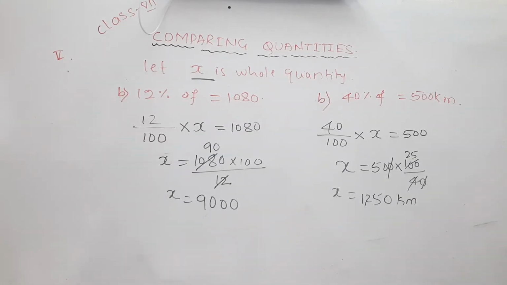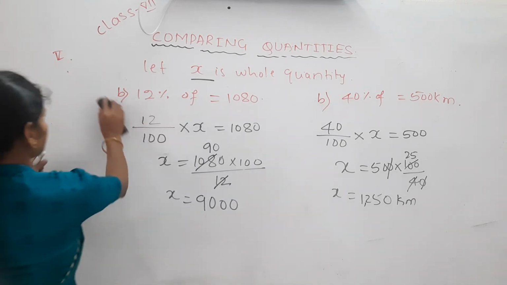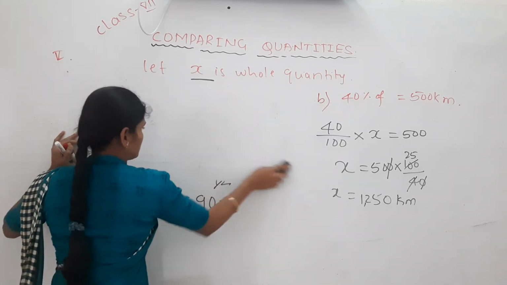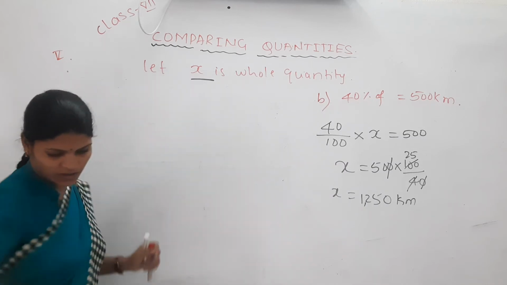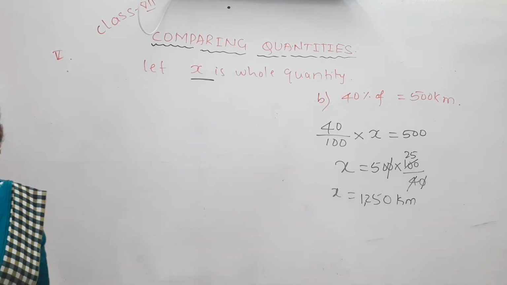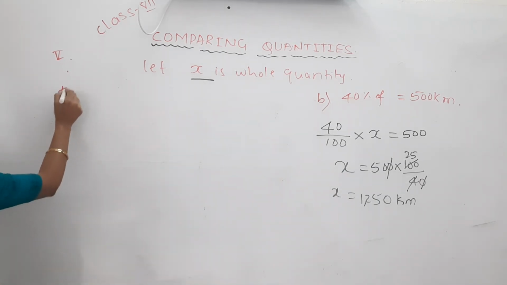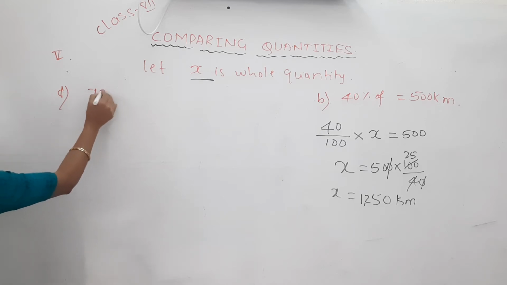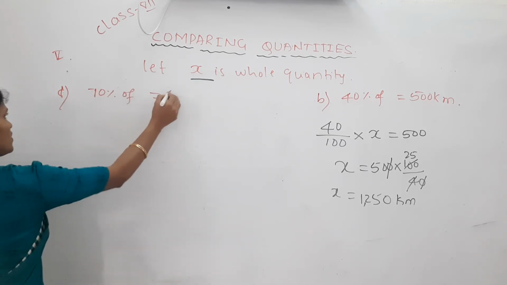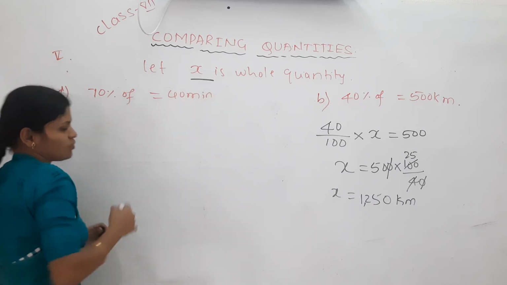Yes, is it over? Take your next one, C1. What is the C1 here? C1 over D1. 70% of it is 14 minutes. 70% of it is 14 minutes. Of it is 40 minutes. It is how much? 40 minutes.